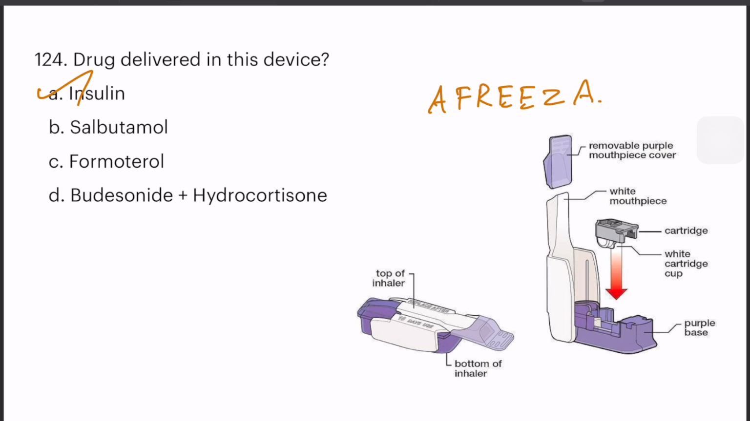And it delivers insulin, powdered insulin. All right. Note the difference between Afreeza and a salbutamol form, that is a respiratory inhaler. This is a diabetic inhaler. It delivers powdered insulin. All right.